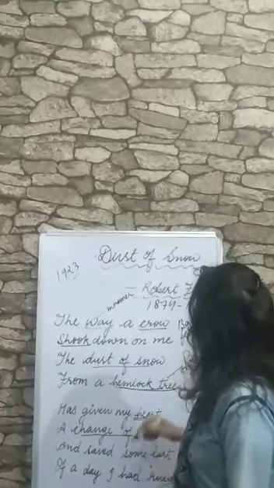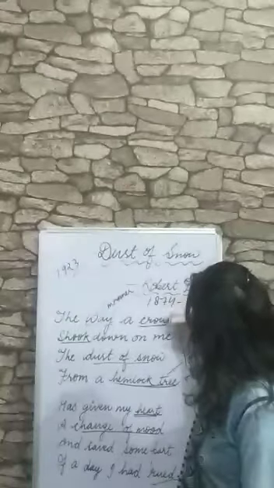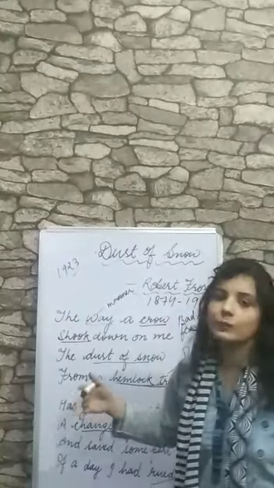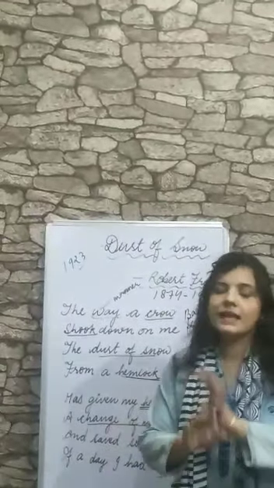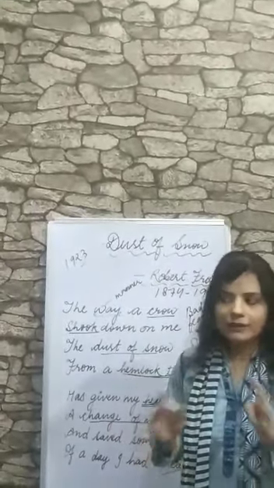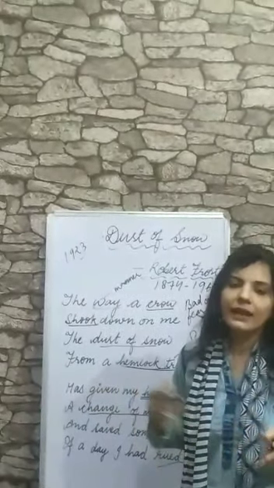But as Robert Frost is a lover of nature, he presented these two words in his poem very beautifully, and it also gives us the message that all the things around us are beautiful. We should not take them in a negative way.